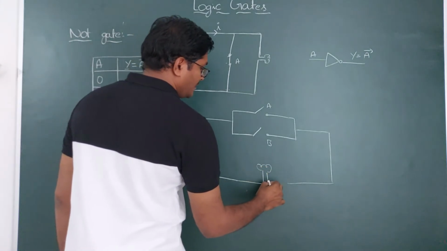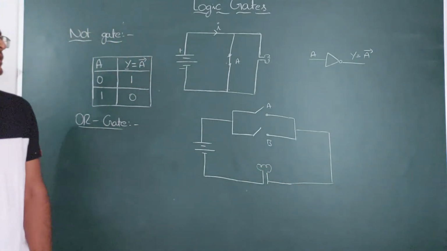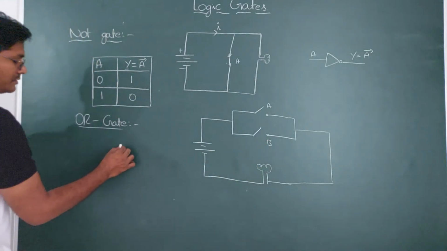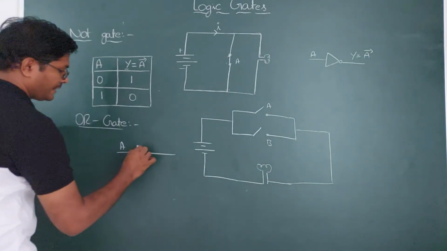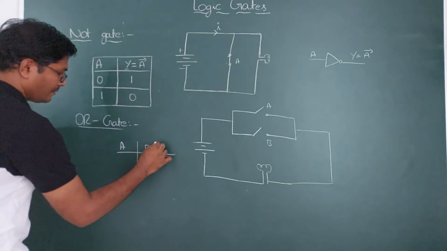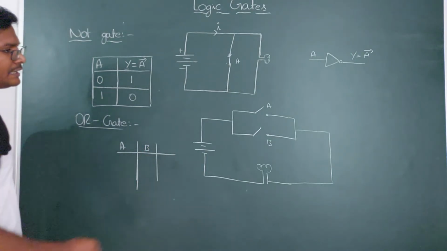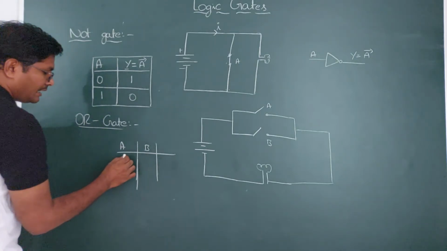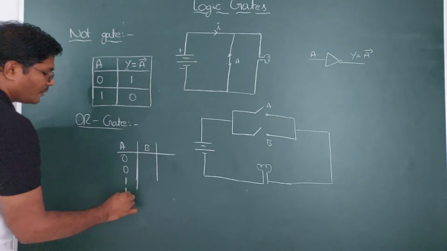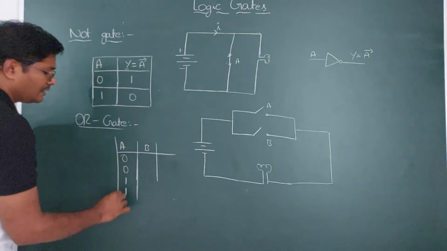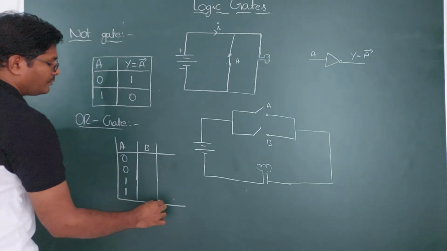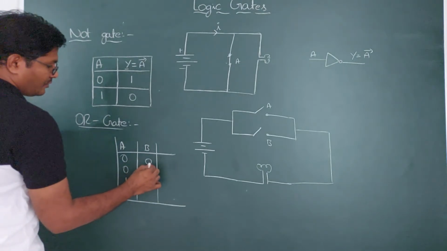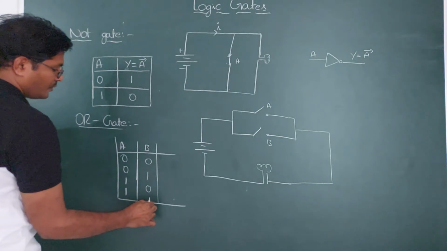Suppose you place a bulb here. I am taking different types of signals here, signal A and signal B. So we are taking different types of input signals. Always take the input signal of A as 0, 0, 1, 1. Always take it in this manner. And the input signal of B starts with 0, 1, 0, 1.